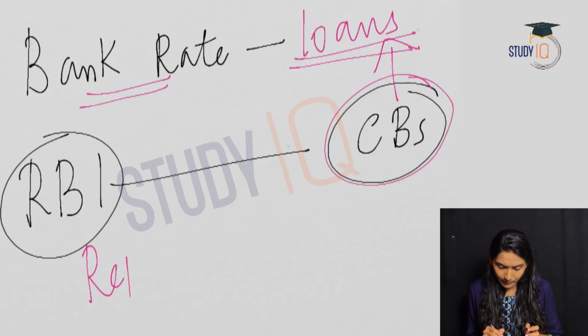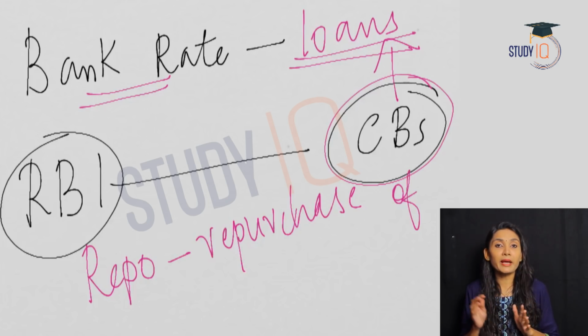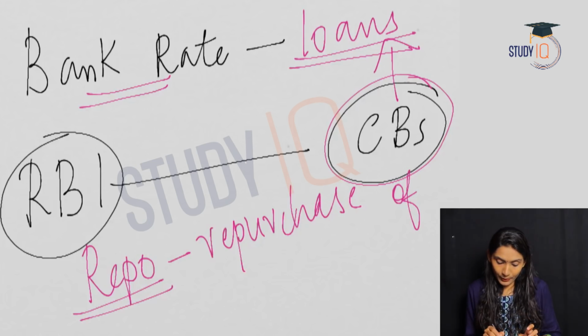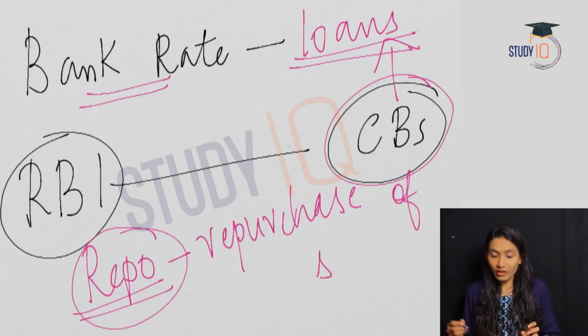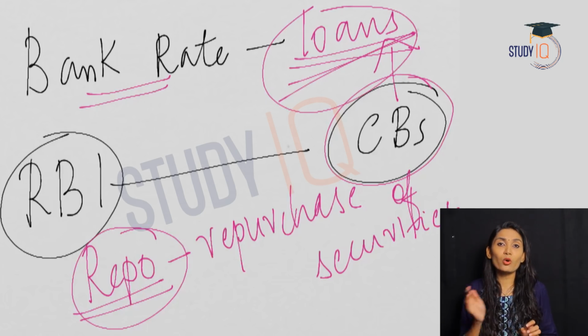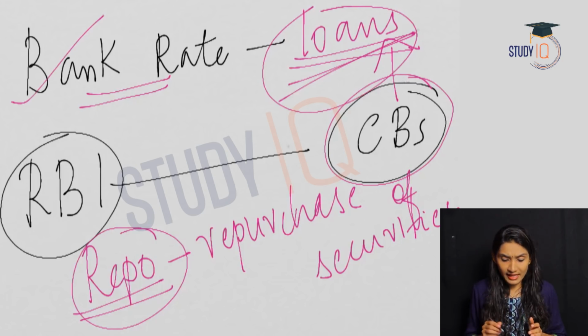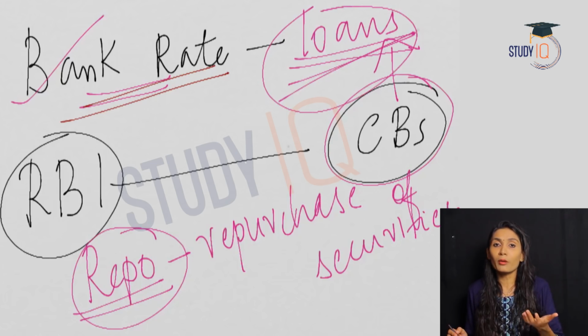But in the case of repo rate, the rate is with regard to repurchasing the securities. So, repurchase of securities. There is a difference between bank rate and repo rate. That is, repo is with reference to repurchasing of securities, but bank rate is a loan. So, RBI is providing loans in the case of bank rate and repurchasing of securities in the case of repo rate. So, that is the difference between bank rate and repo rate. Coming back to bank rate, RBI is providing loans to commercial banks and RBI would charge some interest for the loans, and that interest rate is known as the bank rate.